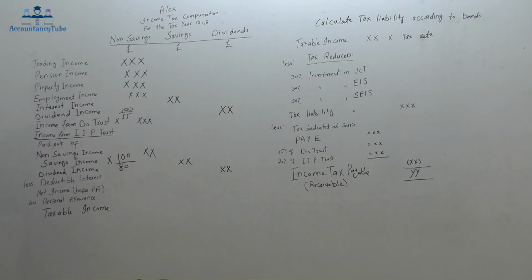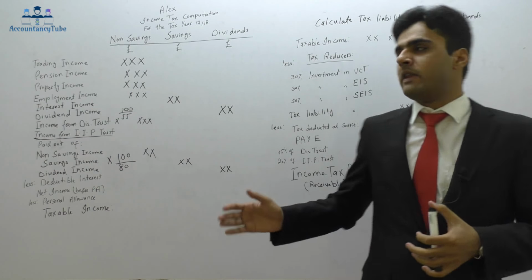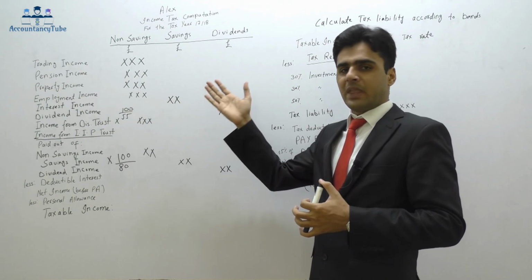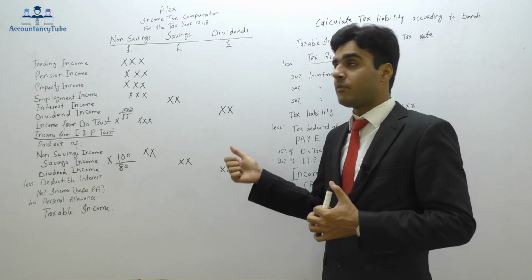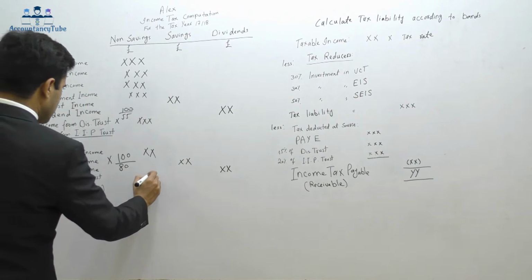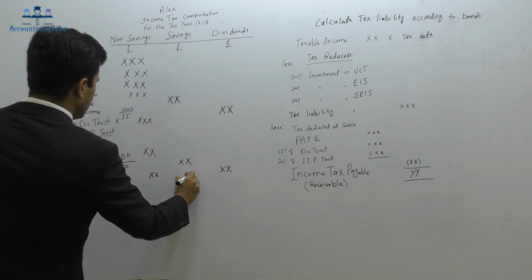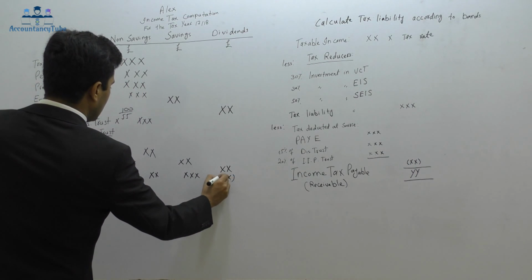Next one is a deductible interest. So next thing to do is to deduct the deductible interest. Our preference is that we should deduct first out of the non-savings income, then from savings, and finally, if there is any left, from dividend income. Alright, so deductible interest will be deducted first from non-savings income, then from savings income, and finally from the dividend income if there is any left.